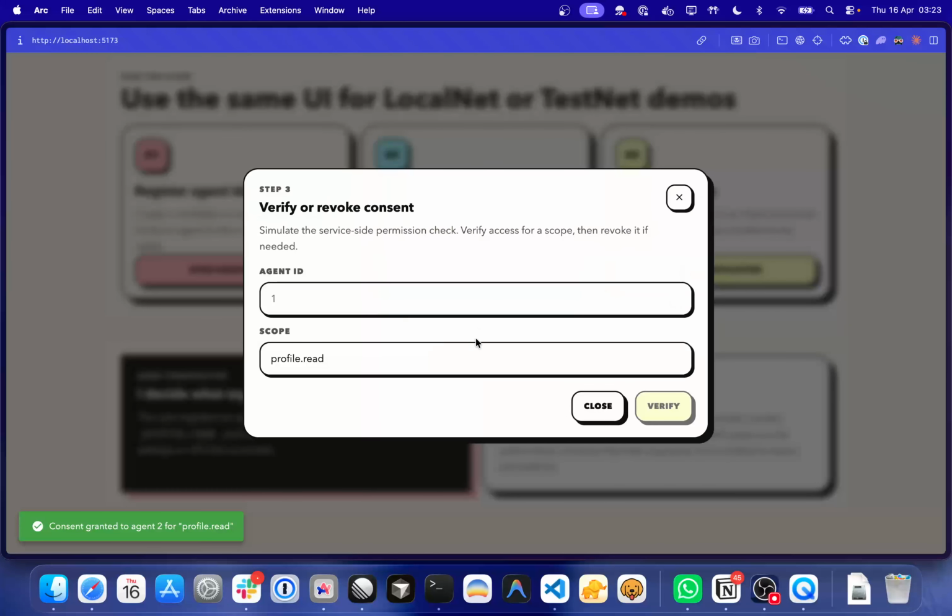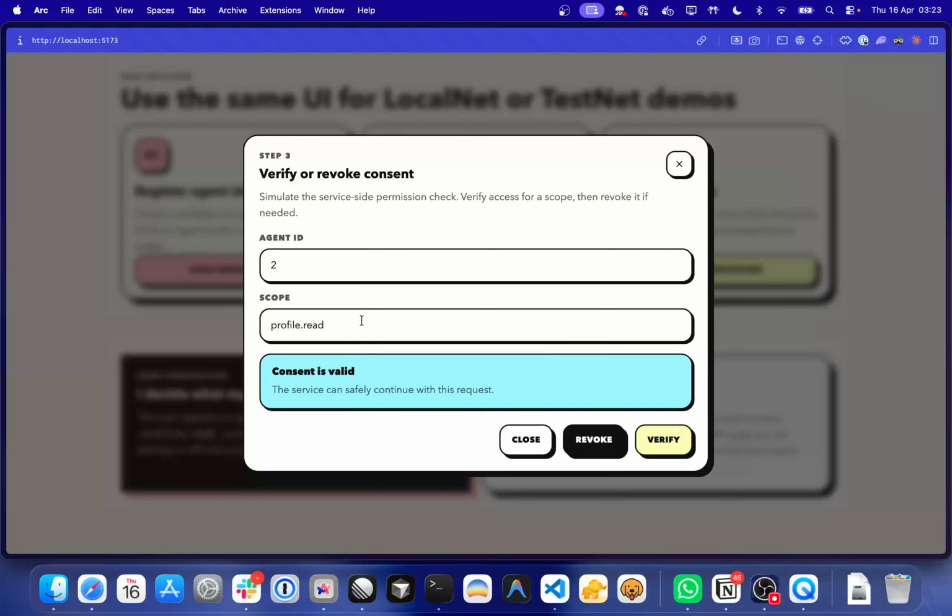So now what we can do is verify or revoke this consent. To verify if this agent is able to read the profile, yeah, it is. Let's say we want to try with profile.write. As you can see, this consent is not valid. Again, I will try read with agent 3. It is not valid for any other agent. And this also validates the expiry time. So the consent is time bound, similar to how it works with OAuth tokens.